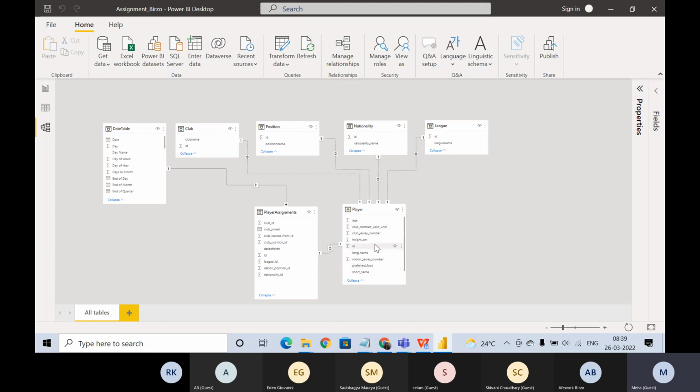Now in this case, it will not happen, because here we have ID, and ID means player ID. So for one player, there will be only one nationality. Here also we will have only one value. One ID will not repeat because ID is the most granular field here, right? So this will be a unique column. ID will be unique. There will be no repetition over here. So that's why we have a one-to-one relationship over here.